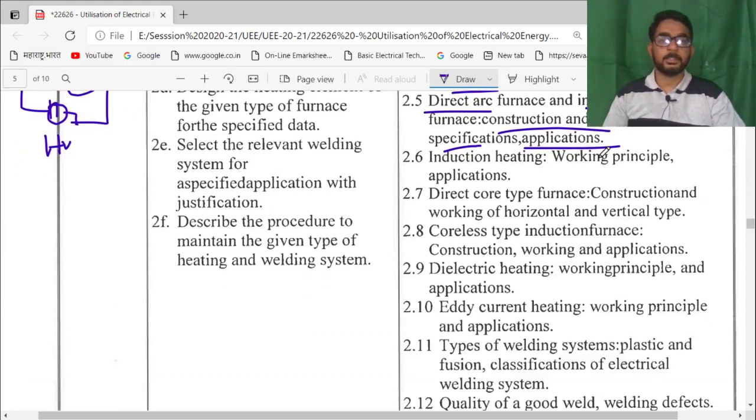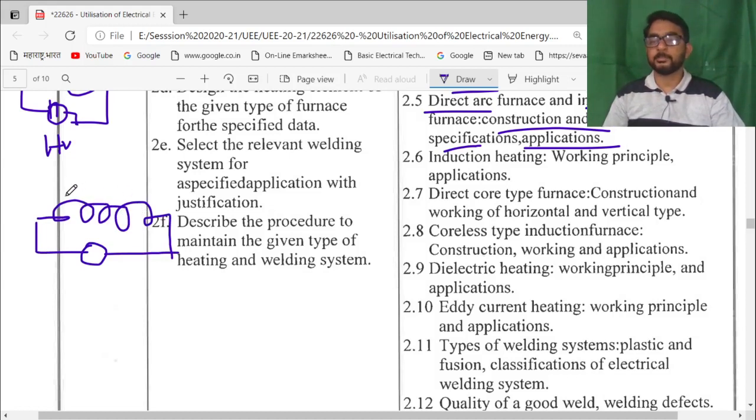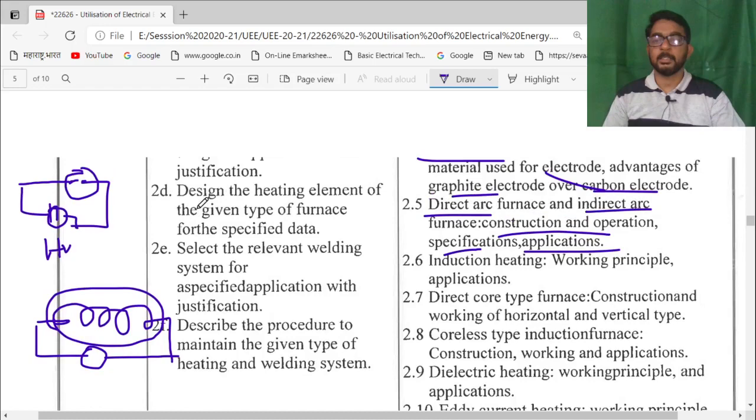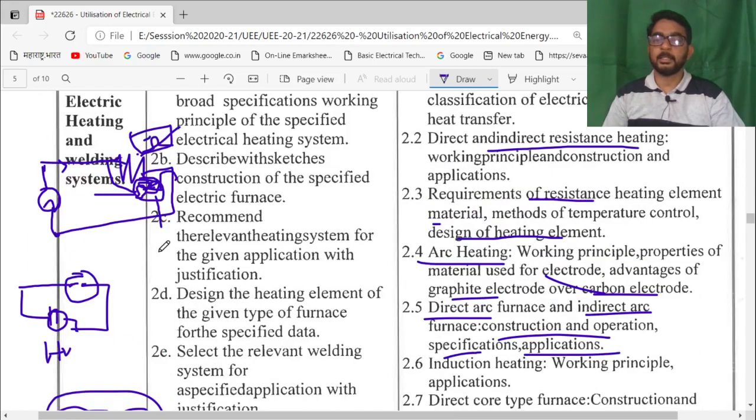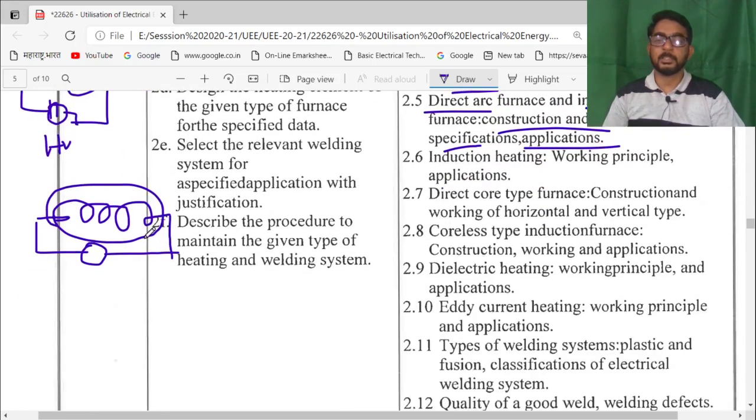Next is induction heating. See very carefully, induction heating means whenever current flows through this particular coil, due to the induction phenomenon, heat is developed. So this heating is known as induction heating. As with resistance, direct and indirect heating concepts are there, so here also direct and indirect induction heating are used.